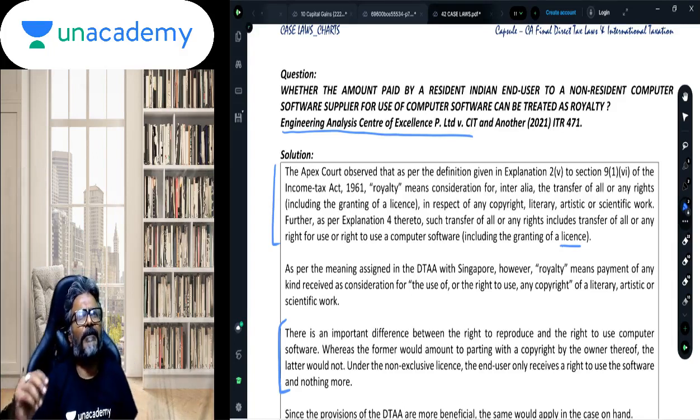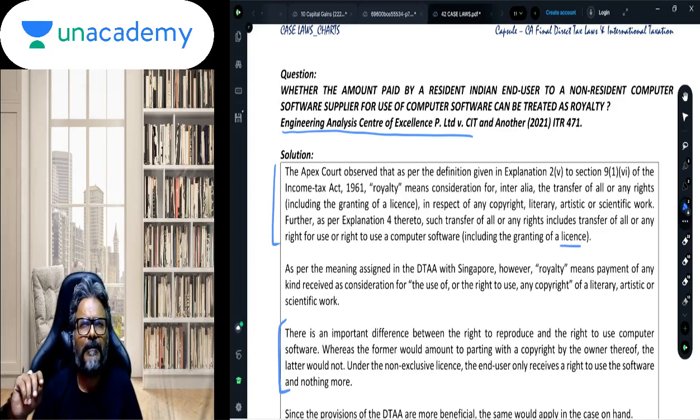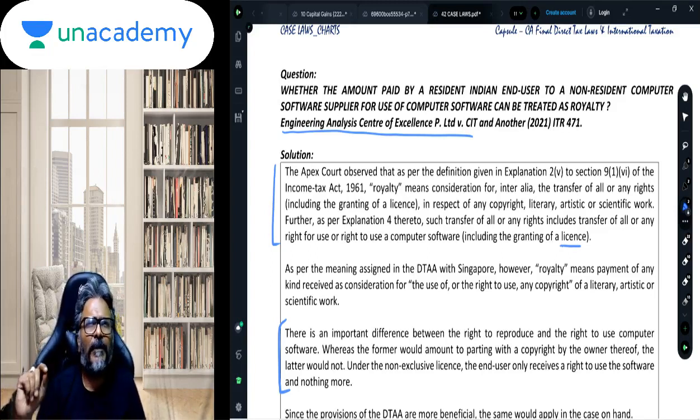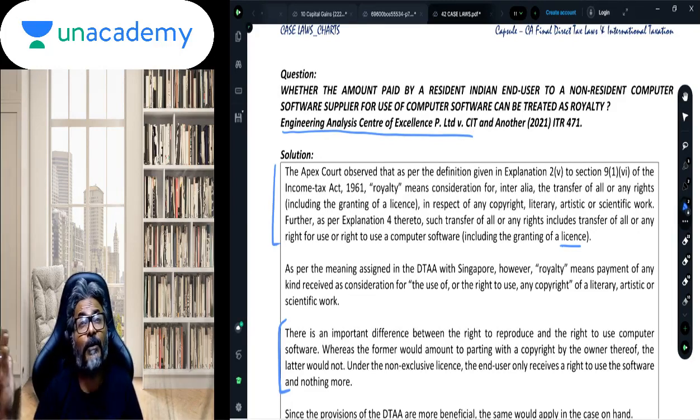What is the right which I have given now to Bharat Law House? I have given him the right to reproduce the copies, and that is what has been given by me to Bharat Law House, the right to reproduce a copy. So for the right to reproduce a copy, Bharat Law House is giving me the payment. So that payment would be referred to as what? The payment towards the royalty, and the answer is yes. So this is a royalty payment because I've given him the right to reproduce. After that, Bharat Law House will reproduce the copies, and then they will sell it to all of you.